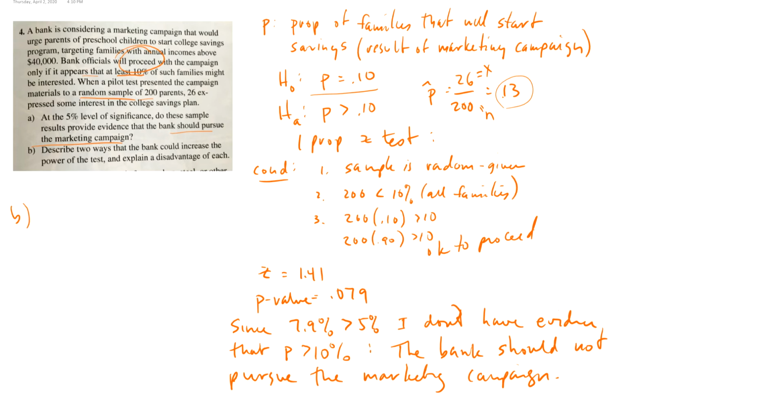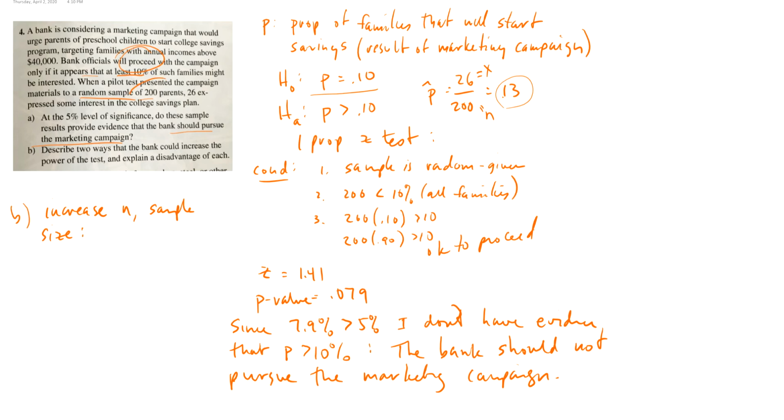Describe 2 ways the bank could increase the power of the test and explain a disadvantage of each. Okay, they could increase this N, the sample size. Okay, so what's the disadvantage of that?